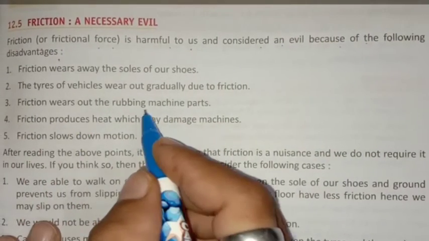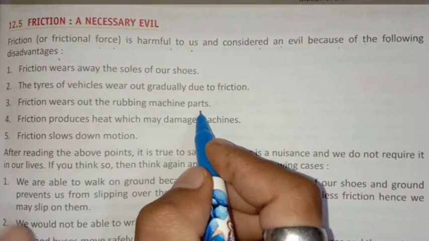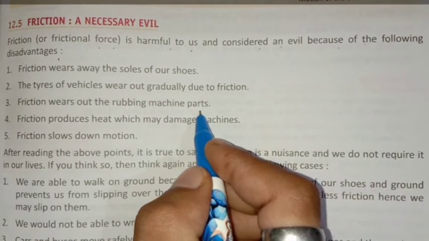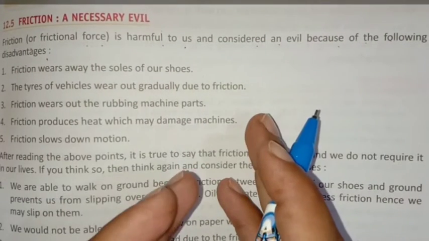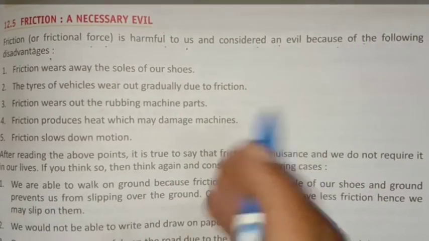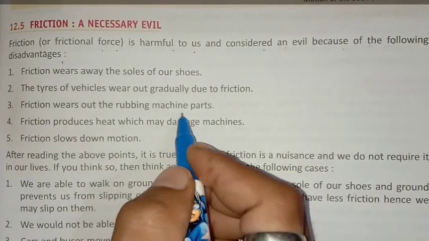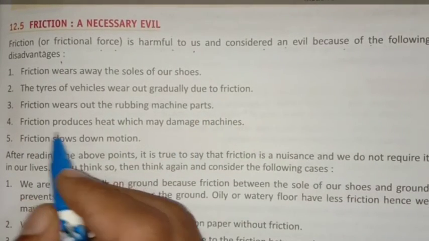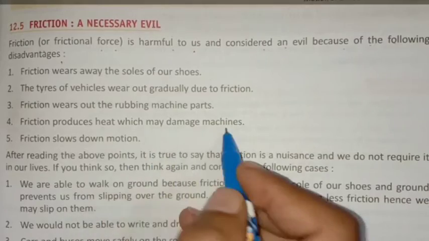Friction wears out the rubbing machine parts. The machine parts also get rubbed out when they rub each other when they are in contact or moving. So they also get rubbed out. Friction wears out the rubbing machine parts. Friction produces heat which may damage machines.